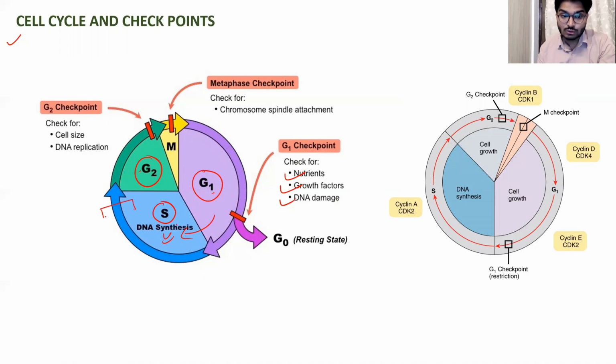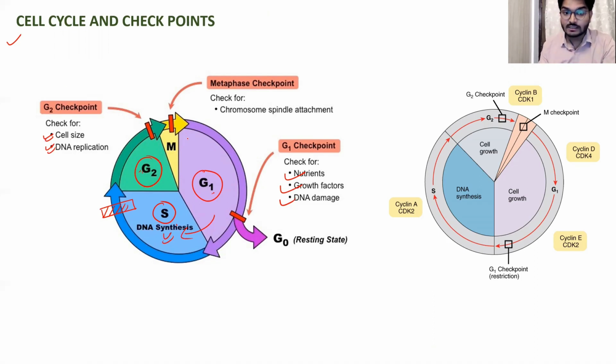So if that thing is not done, then there is another checkpoint, and that's where the cell is halted. Okay, then just after the G2 phase and before the M phase, we have another checkpoint that checks the cell size and whether the DNA replication has been done properly or not. If there is some kind of mutation or error mismatch, the cell won't